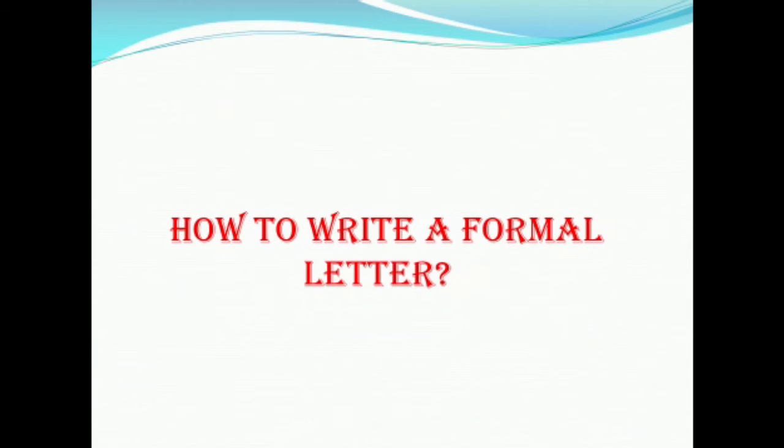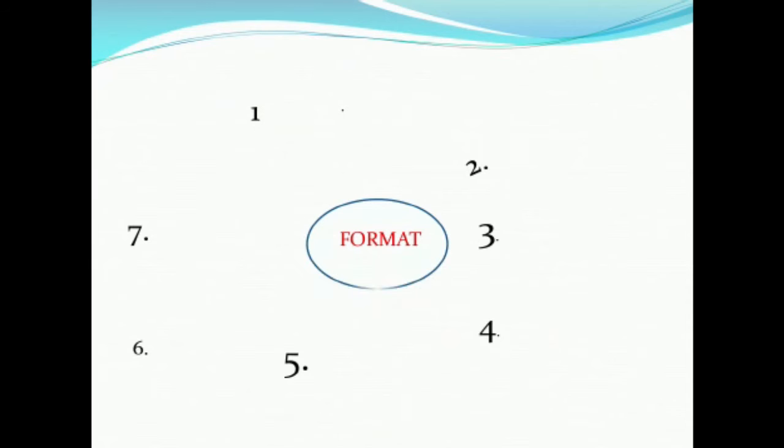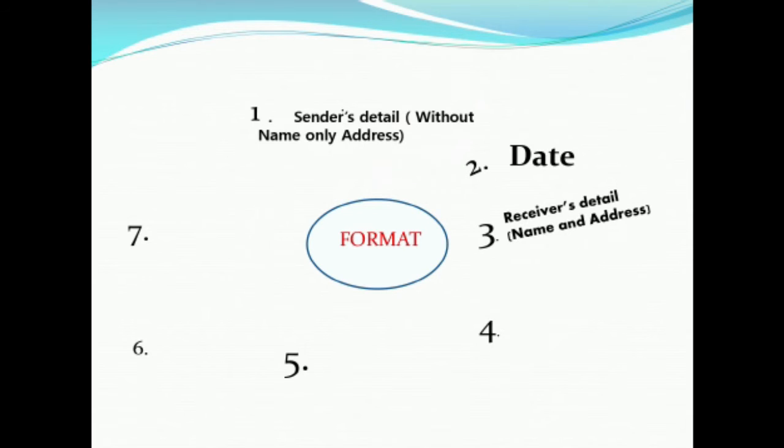Now, how to write a formal letter? What is the format? So let us learn the format first. We have 8 steps to write the formal letter. First we write the sender's detail without name, only address. Then we write the date. After that we write the receiver's detail with name and address. Then we write the subject. What is the letter about? What is the reason we are writing this letter?